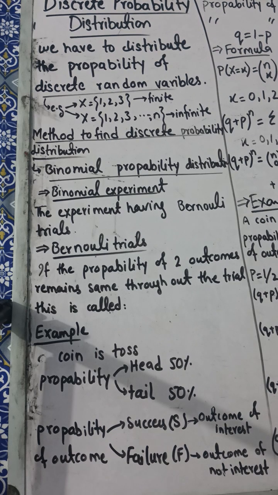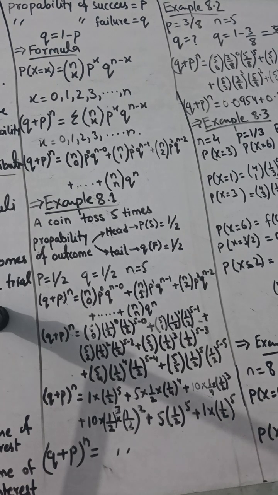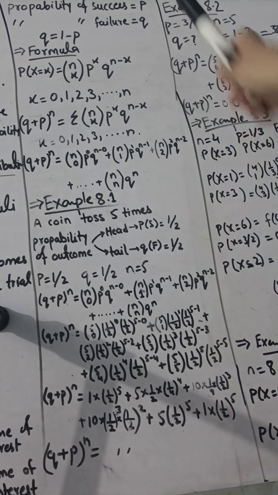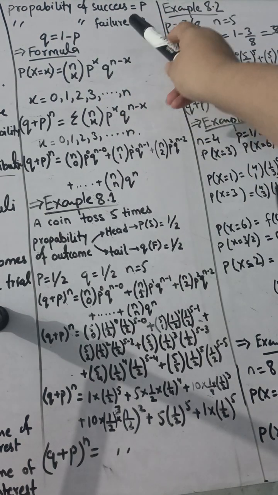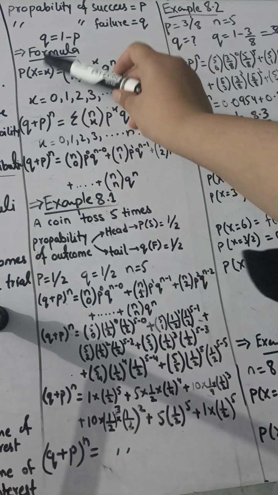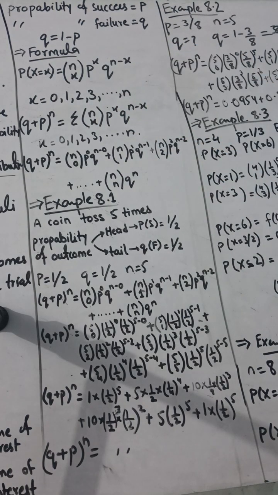So now let's start the whole detail. Here I have given the probability of success, meaning the particular outcome which you need, as P, and the probability of failure F as Q. I have denoted them. The formula to find Q is Q equals 1 minus P. So what is the formula of the binomial theorem?